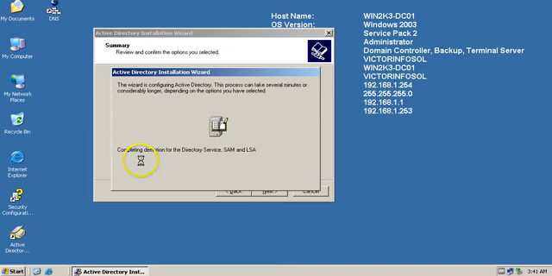You can see completing demotion for Active Directory services.